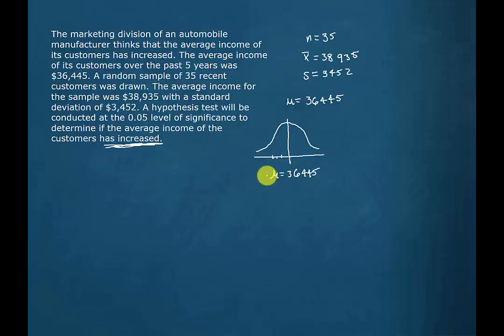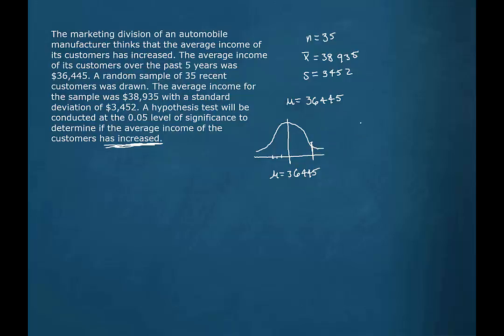Remember, what we're trying to do is use a sample to draw a conclusion about a population. And if that sample mean is less than 36,445, then we certainly wouldn't have any reason to believe that it's any greater than 36,445. It's if that sample mean lands way up here in the rejection region where it's unlikely that we would have a sample with a mean way up here if the population mean is 36,445. So when we land up here, we will question that the mean is 36,445 and be willing to believe that it's greater.